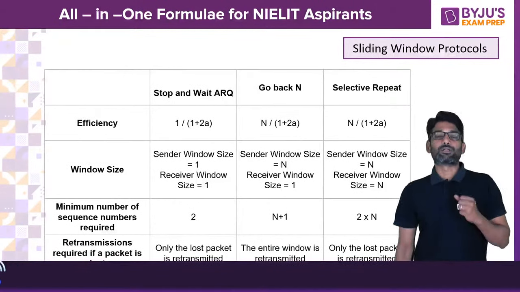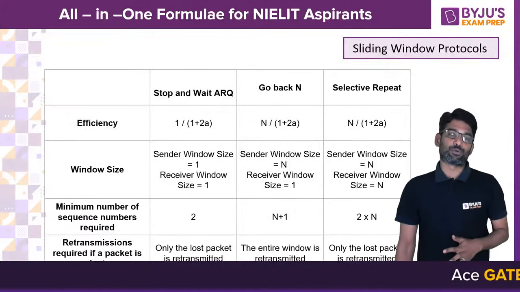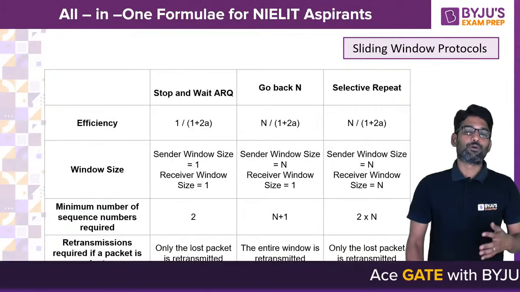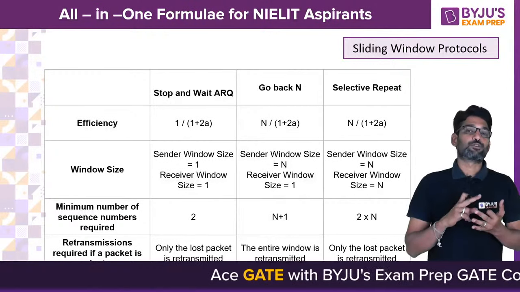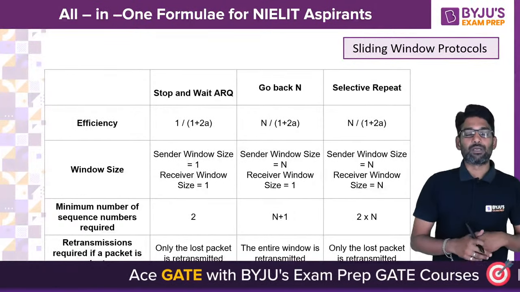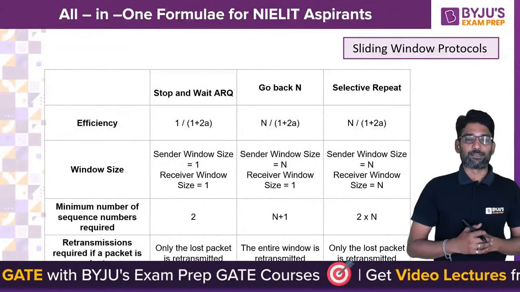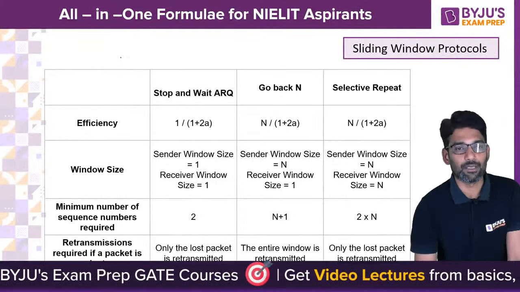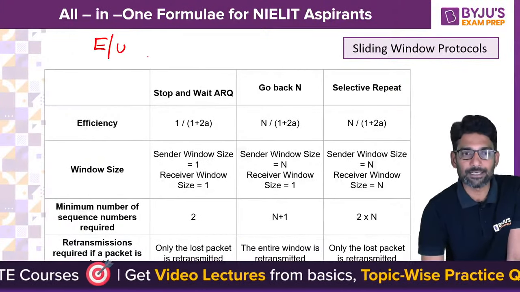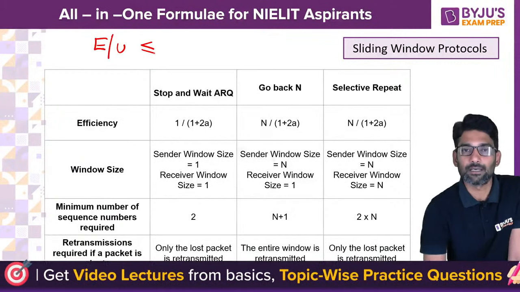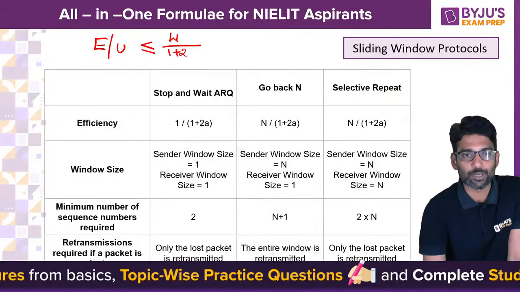you are expected to recall quickly the sliding window protocols. We know Go-Back-N, Selective Repeat or Selective Reject, and Stop and Wait ARQ, these three are for flow control at the data link layer. Here the efficiency, or you can say utilization, is less than or equal to W divided by 1 plus 2a.